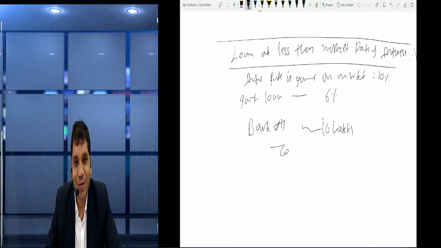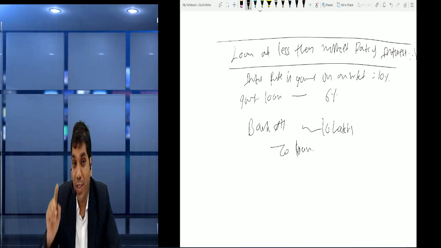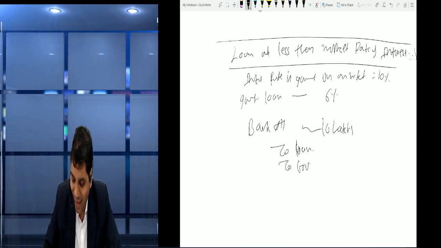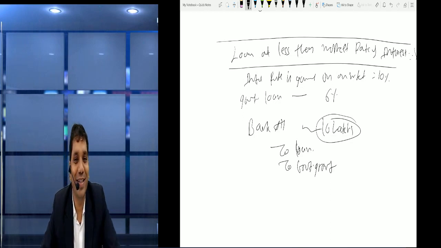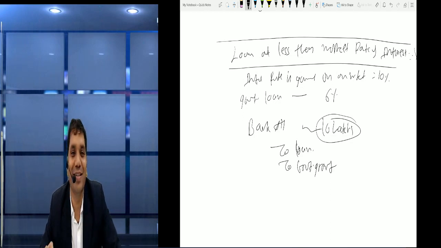To what? To loan, but only the certain part which is calculated as per financial instrument, and the rest we show as government grant. So out of this 10 lakh, some part is loan and some part is government grant.